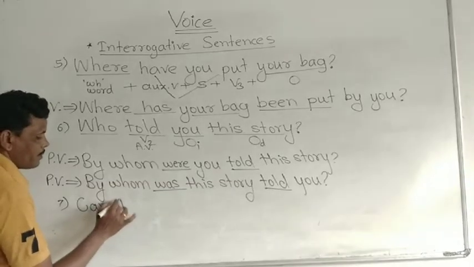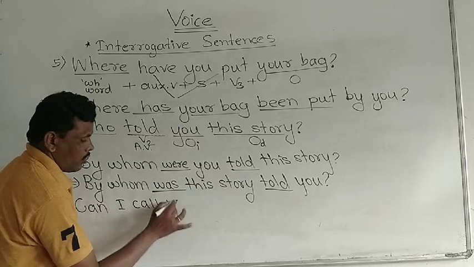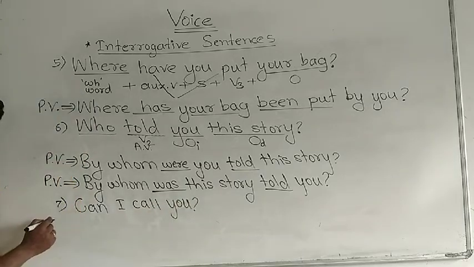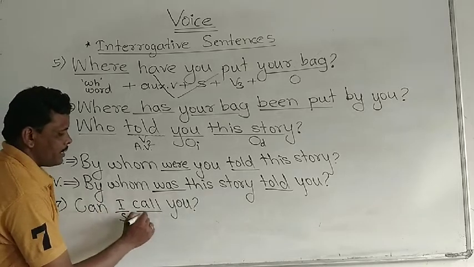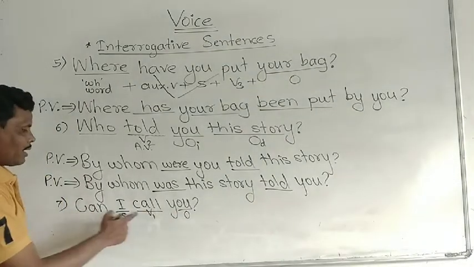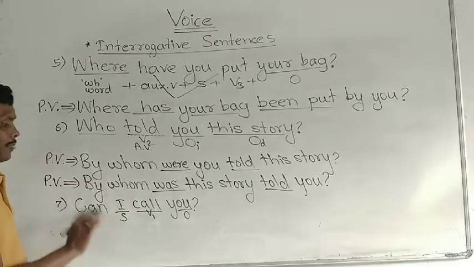Can I call you? Question mark. A very simple example is given. Can I call you? Can is a modal auxiliary, I is a subject, call is verb first and you is an object. Can plus V1, modal auxiliary plus V1, is given here.